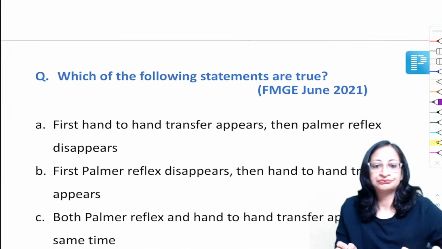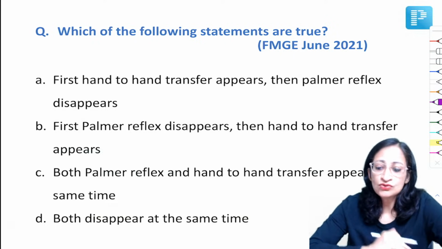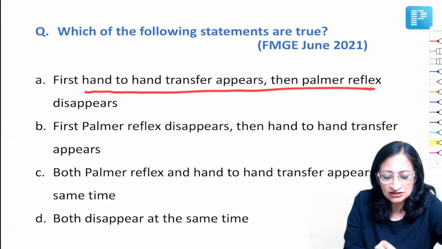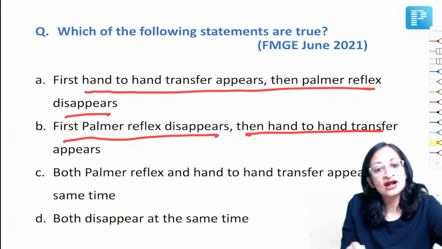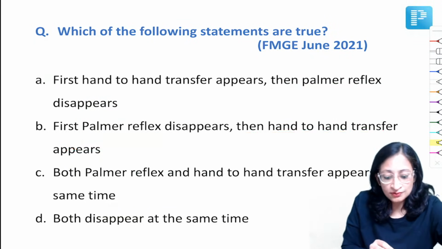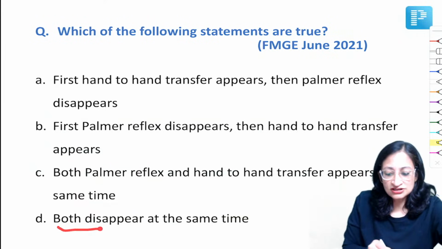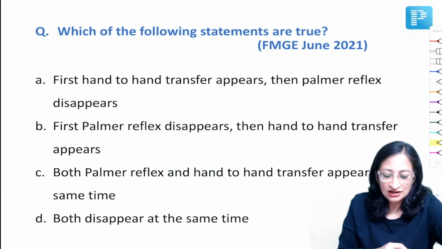So which of the following statements are true? First, hand to hand transfer appears, then palmar reflex disappears. First palmar reflex disappears, then hand to hand transfer appears. Both palmar reflex and hand to hand transfer appear at the same time. Both disappear at the same time. The options are very confusing, but the question is pretty simple. So what is the correct answer?